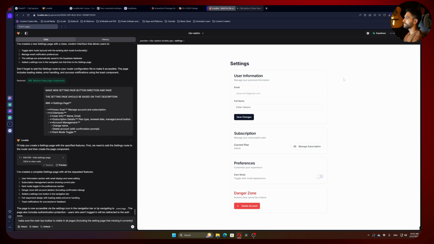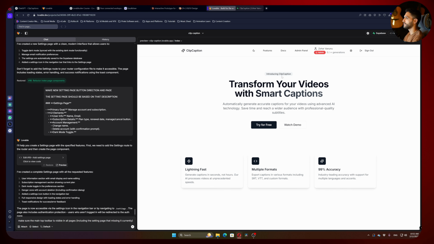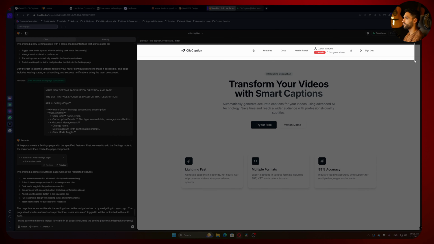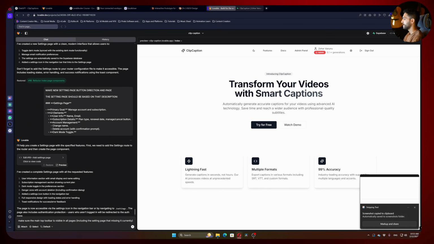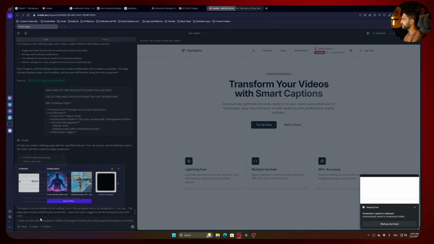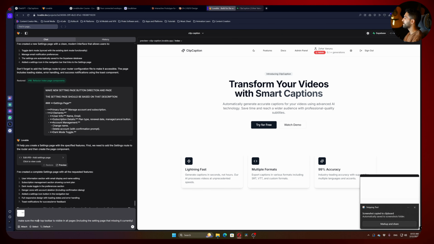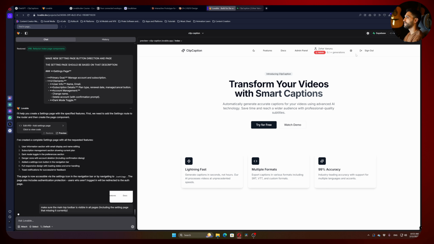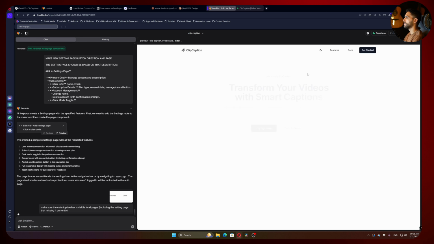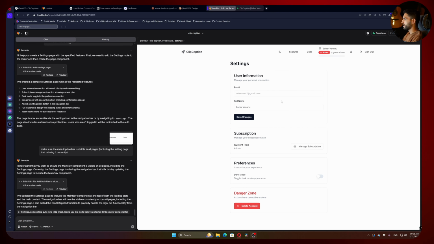Okay, so basically what I told it is, hey, I want to see this panel in the settings page. Another cool thing you can do is capture an image, okay, because I want to make sure you know what I'm talking about. You can either attach it here or just press Control V, and you can send pictures to Lovable. So let's send it, and then we will see if when I'm in the settings page, I still see this toolbar. Okay, great. And as you can see, we can still see the toolbar on top here, and it's still functional.